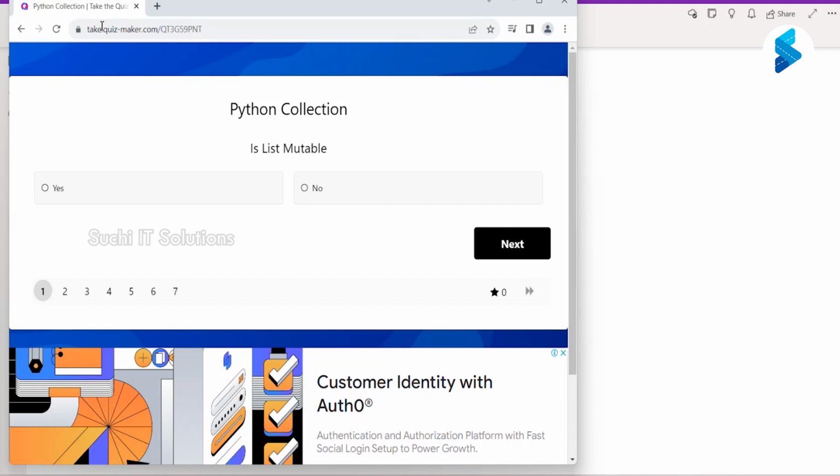Rubina, did you get the link or you still did not get the link? Okay, she's not there in the chat. Okay, cool. Submitted?